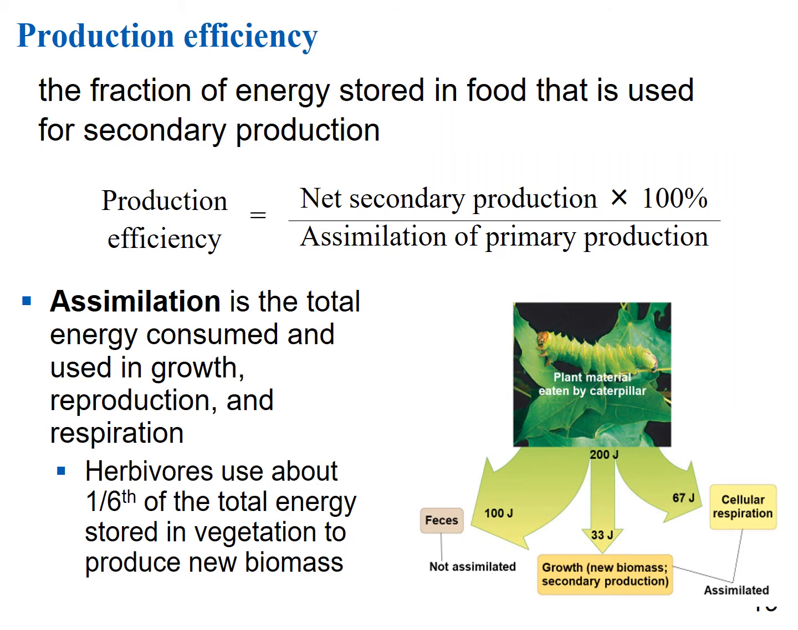So production efficiency is the fraction of energy stored in food that's used for secondary production. Production efficiency equals the net secondary production times 100% divided by the assimilation of primary production. Assimilation is the total energy consumed and used for growth and reproduction and respiration. Herbivores use about 1/6 of the total energy stored in vegetation to produce new biomass.